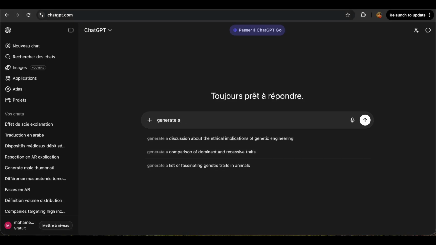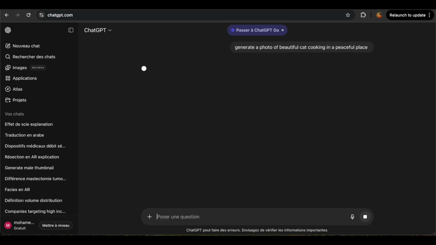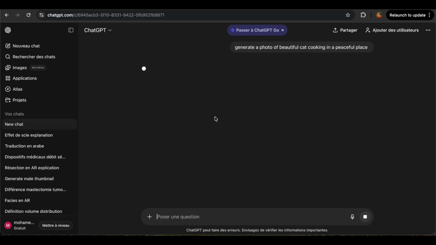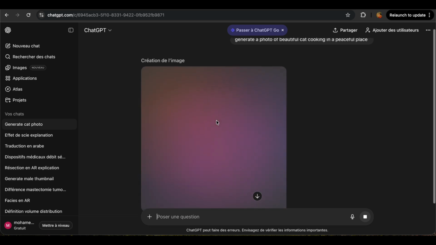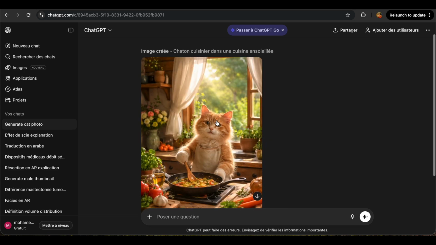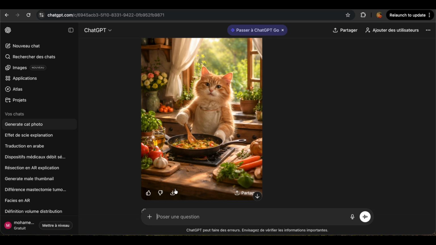Today, I'm going to show you how to create a peaceful AI-generated cat video for free. First, go to ChatGPT and prompt it to generate an image of a peaceful cat. Once you have the image, download it to your device.